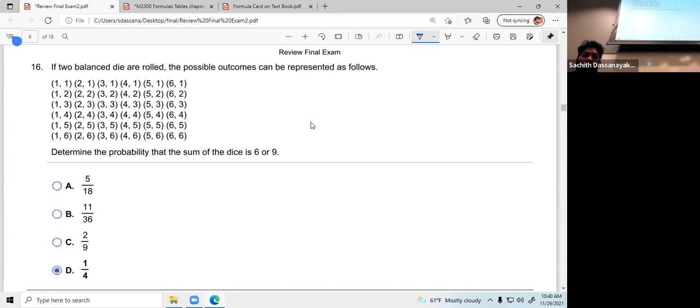Okay, sum of dice is 6 or 9. So you have to count the sum. It should be 6 or 9. So, okay, this one is 6. Another 6.